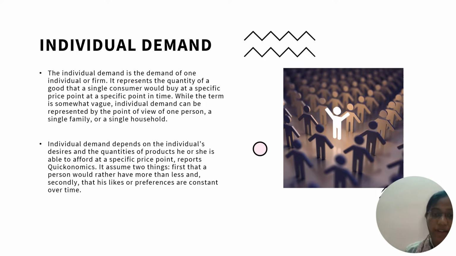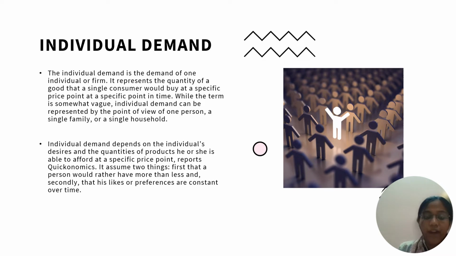So demand is actually classified into two types. It consists of individual demand and market demand. Individual demand represents the quantity of a good that a single consumer would buy at a specific price at a specific point of time. So a huge population affects a market in a very different way, but individual demand is all about how a single person's need affects the market demand.